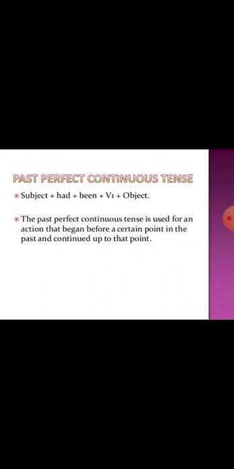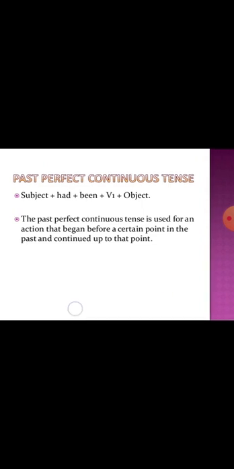Now coming to the fourth type, that is past perfect continuous tense. Now here, as I told you, in the past perfect continuous tense, stress has been given on the duration of action. Duration of action, for how long the action took place. Same as we discussed in present perfect continuous tense. So this tense is used for an action that began at a certain point in the past and continued up to that point. That the action started in the past and it continued. It continued to that point. It has not completed, it continued.